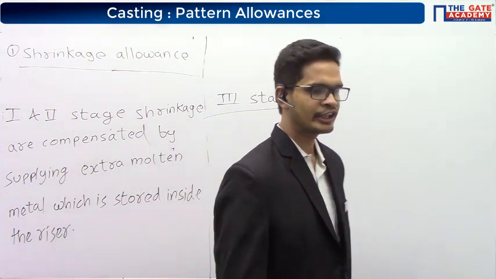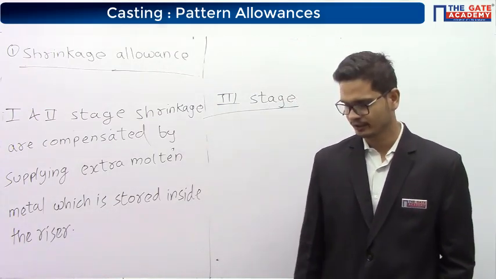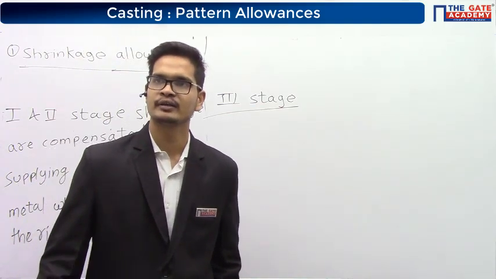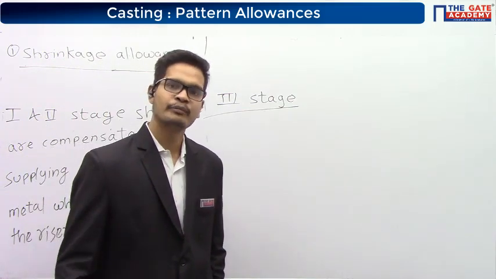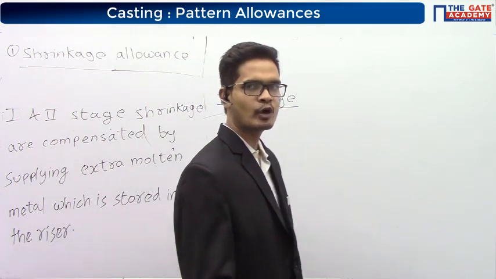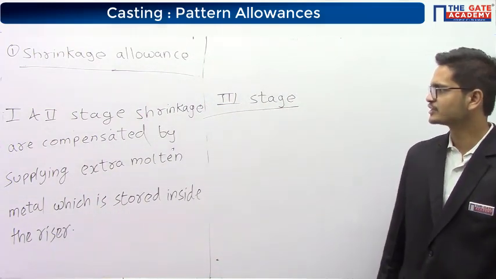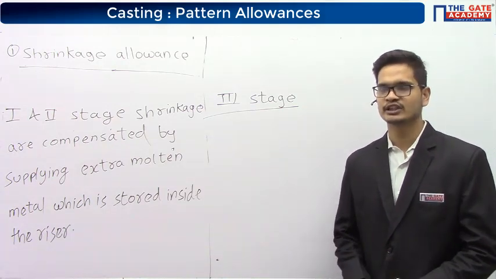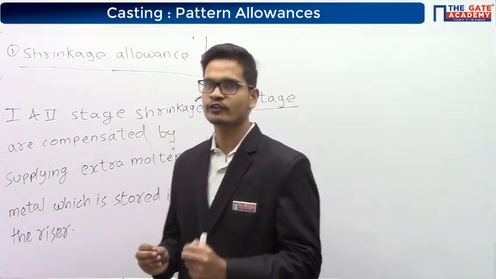For making the cavity slightly bigger, next point, the pattern will be made bigger. To make the cavity slightly bigger, the pattern will be made bigger by an amount called the shrinkage allowance. Okay, so there should be no confusion.